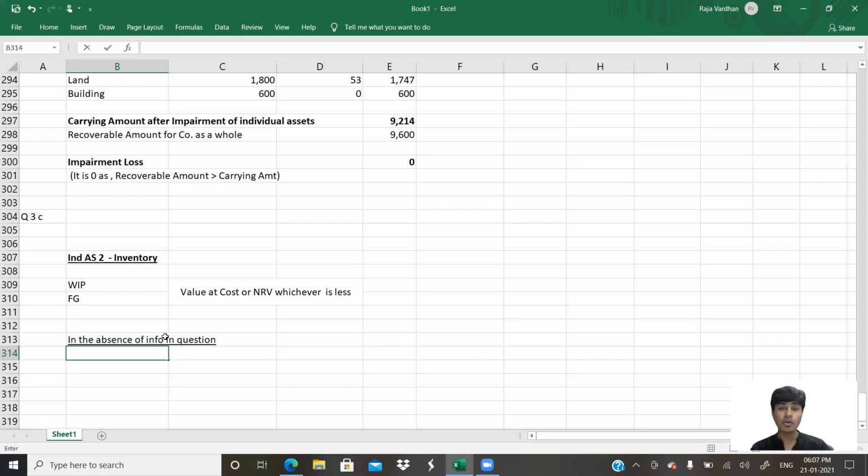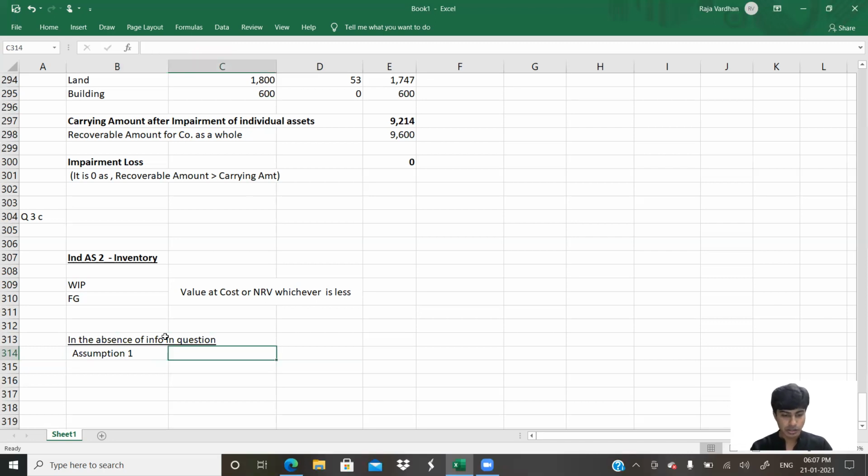Sir, but the institute has to give two answers to this one. They can tell, if this is the assumption, this is the answer; if this is the assumption, this is the answer. They would have to give both. Sir, can we write both alternatives in the examination? Yeah, boss, you can write. But writing one is sufficient in the absence of information. Okay. I'm not giving you a detailed answer. I'm just telling you how exactly the way of thinking should be for this particular question.